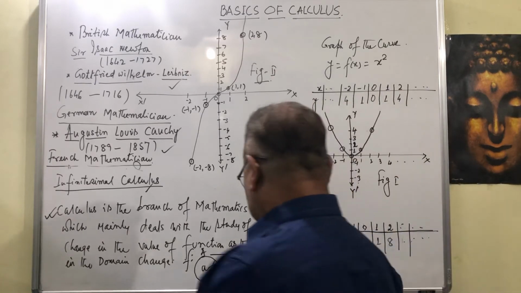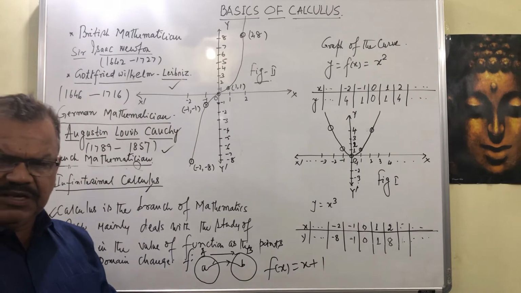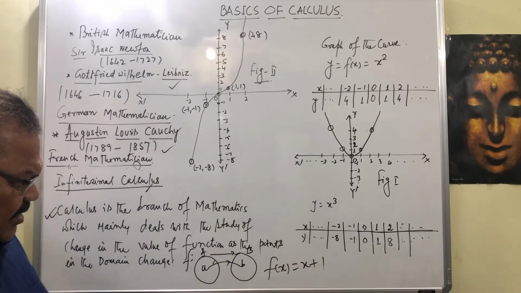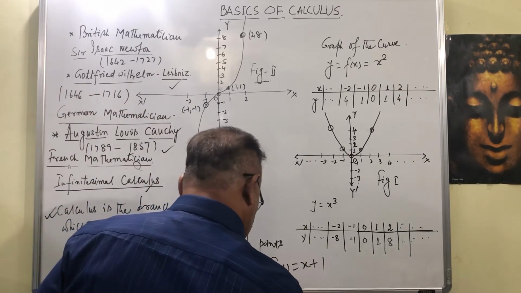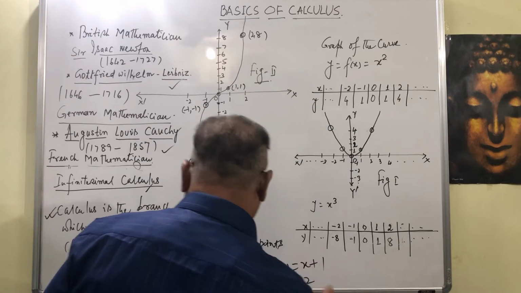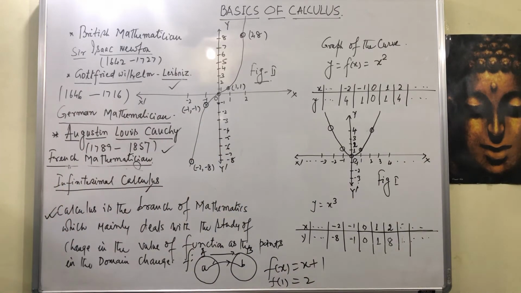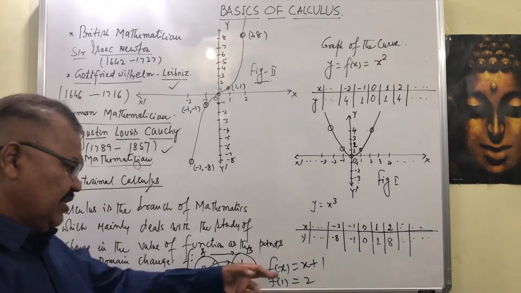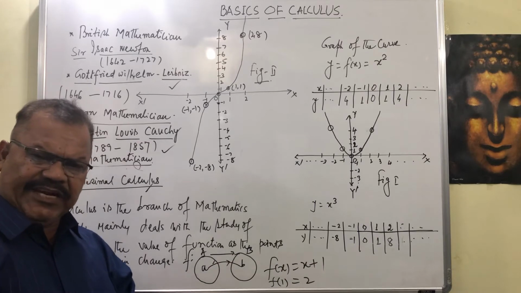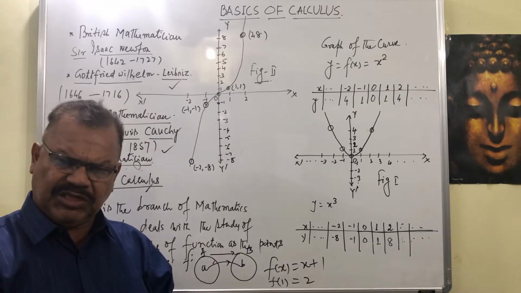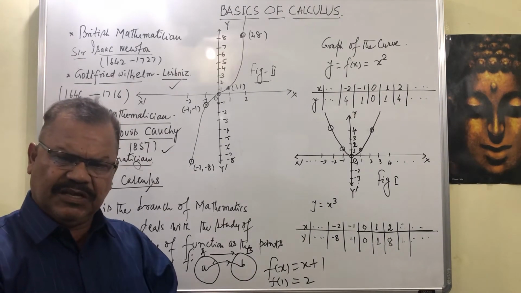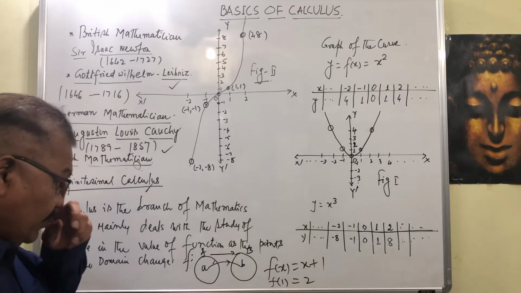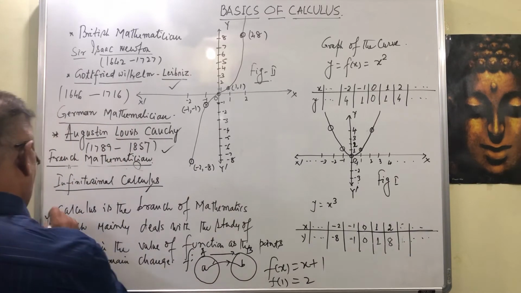Now x lies in the domain of real numbers. When x is 1, f(1) is 2. The point in the domain, x, is going to change as 1, 2, 3, 4, 5, and so on. After that, you are getting f(1) is 2, f(2) is 3, like that. So this is the meaning of calculus.